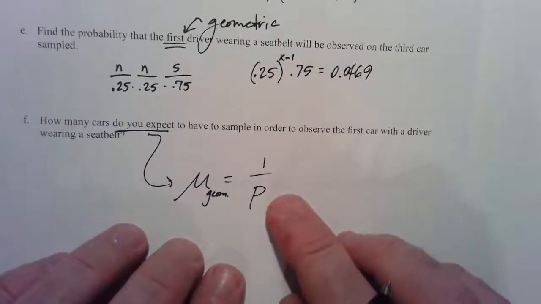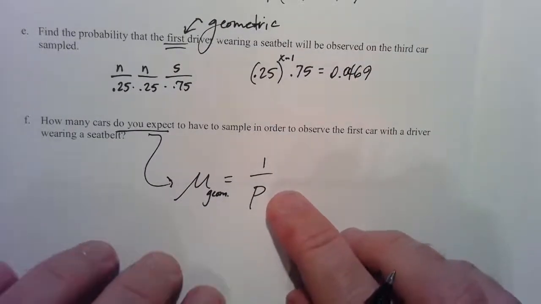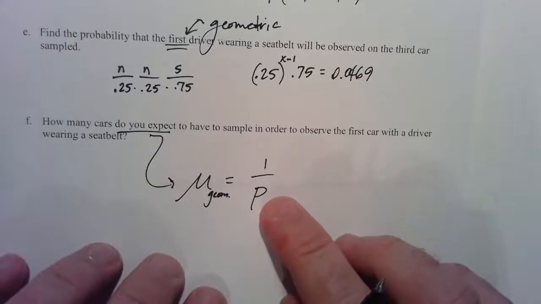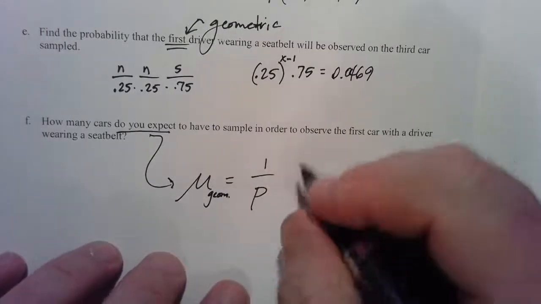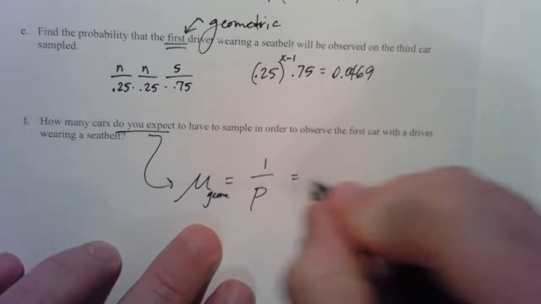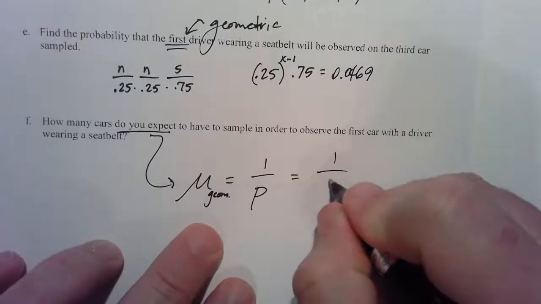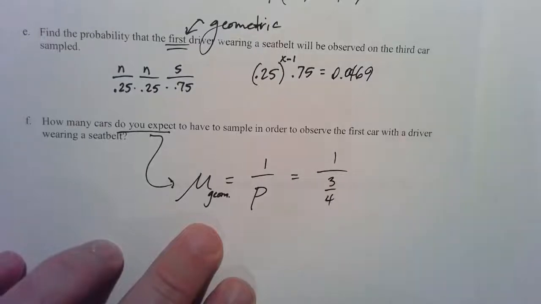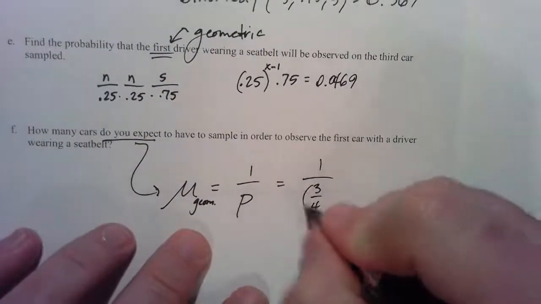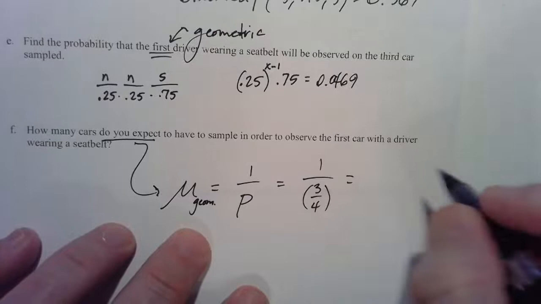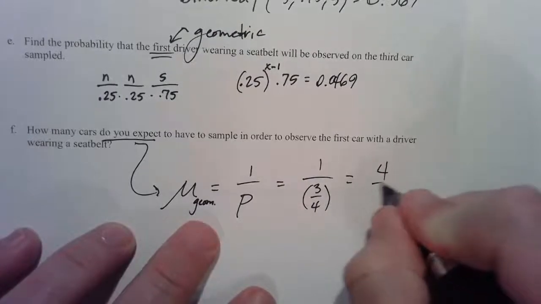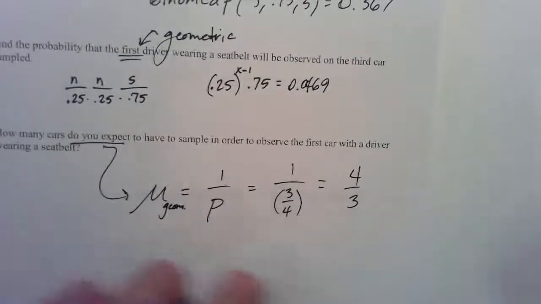So it would be nice if we just had this in fraction form. P is actually 3/4. Yes, you could put in 0.75 and ask your calculator what that is. But if you just know it's the reciprocal of your probability, then you know it's 4/3. Try it.